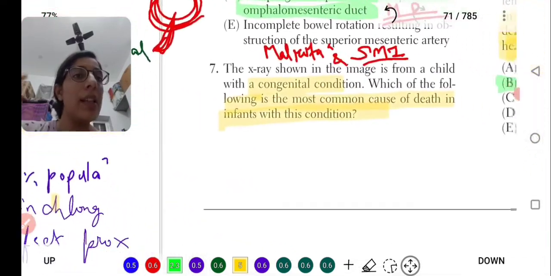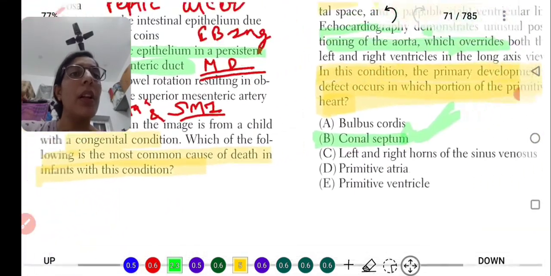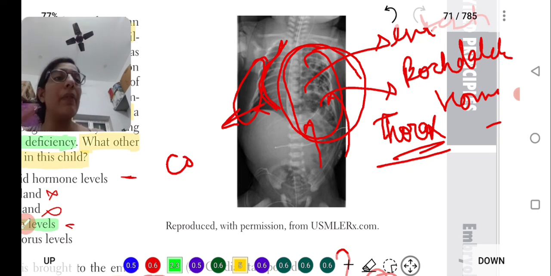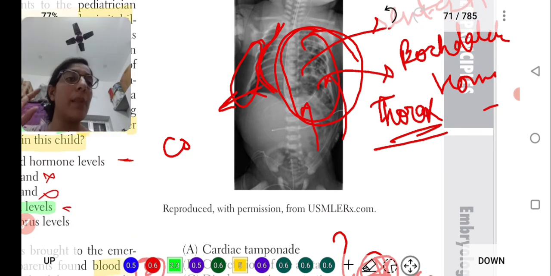Seventh question is about Bochdalek hernia, which leads to pulmonary hypoplasia in the child and increases the risk to the survival of the patient. We need immediate surgery. Bochdalek hernia is due to the remnant of the pleuroperitoneal canal, and the intestine will move towards the thoracic part.